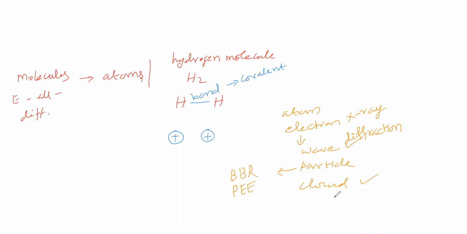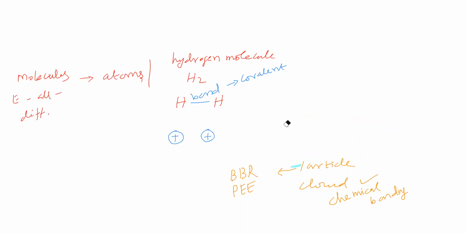For the electron behaving like a cloud, chemical bonding is the example. It is going for bonding. So what is the nature of the electron? We cannot say that the nature of the electron is always a particle, or always a wave, or always a cloud.